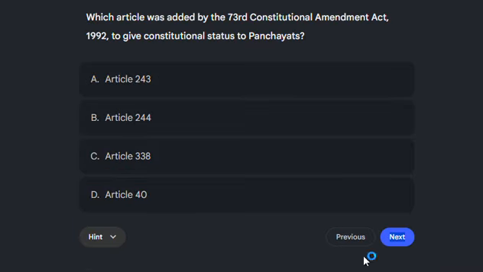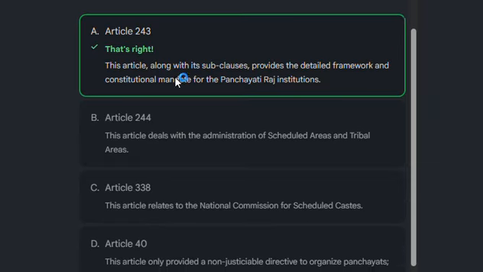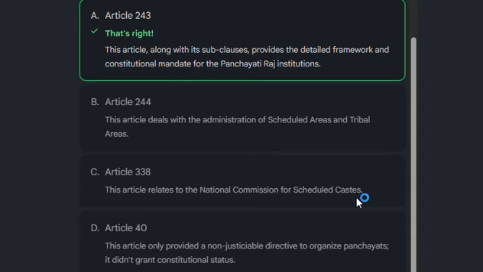Then the next question is, which article was added by the 73rd Constitutional Amendment Act 1992 to give constitutional status to Panchayat? That is Article 243. Article 243. Okay.